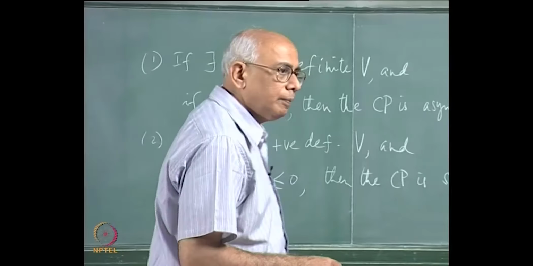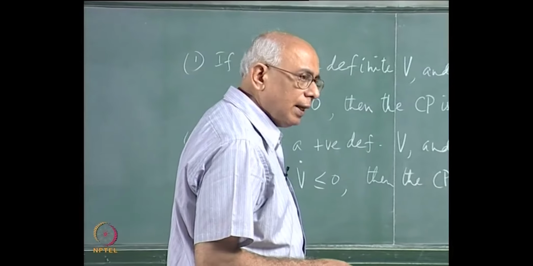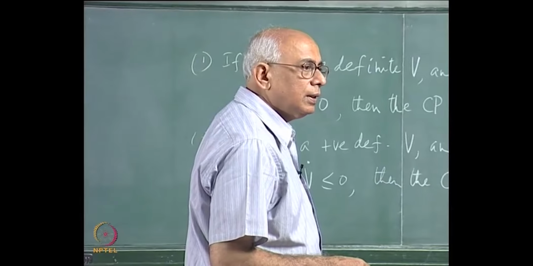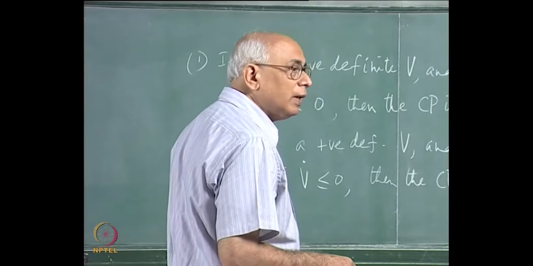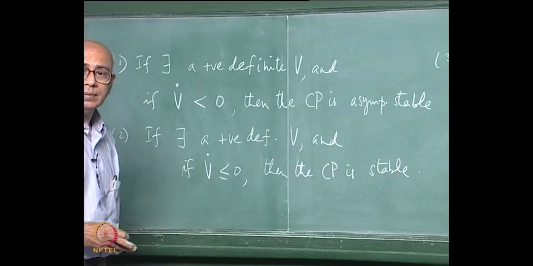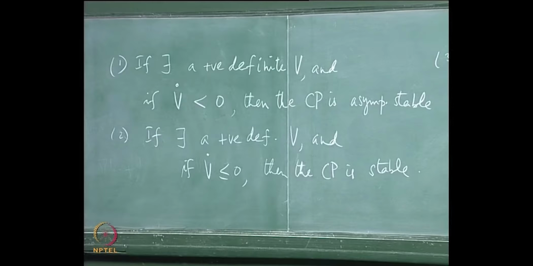So suppose a system has an asymptotically stable critical point which is not stable. Does that mean that I can't find a Lyapunov function? You will not be able to find a successful Lyapunov function which would then satisfy this criterion as well, yes indeed. Just as in this case we are not able to find a Lyapunov function, I am just asserting this, so that you cannot find a Lyapunov function for which this is true in this instance. No, it is not, I mean there are many extensions to this, but it is a starting point.